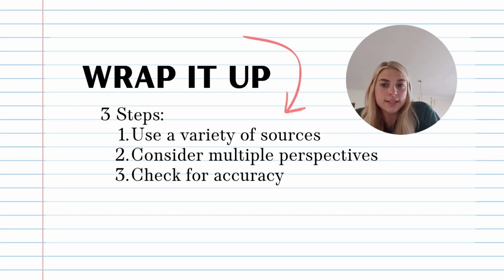So, to wrap all this information up, I want you to remember these 3 steps. Use a variety of sources, consider multiple perspectives, and always check for accuracy. When researching the civil rights movement, real, trustworthy information helps us to better understand the people and events that changed history. By using multiple sources and carefully looking at the information that has been presented to us and using that research, we become stronger learners and more informed citizens of what has gone on in history.